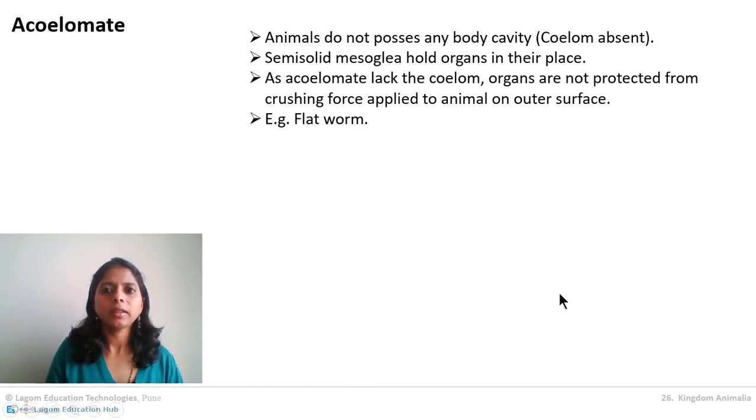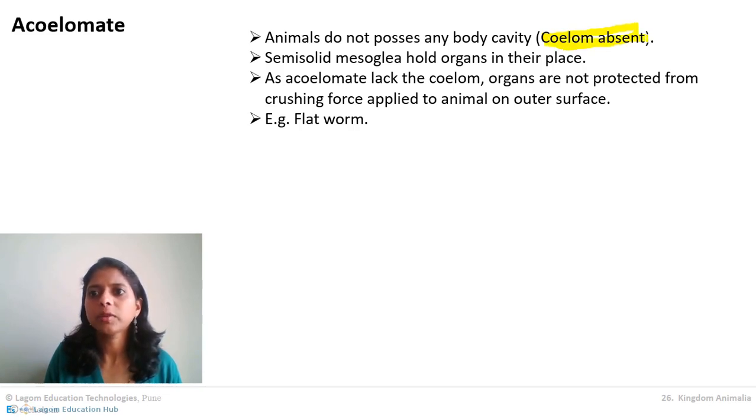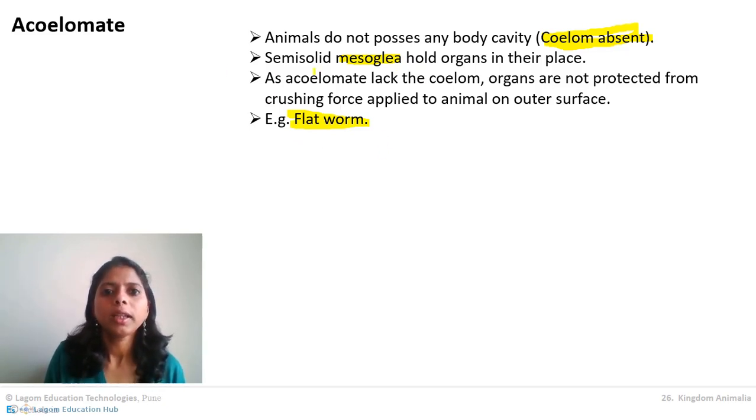Now, there are a few things you need to remember in this. Just a second, we'll highlight those things. In acoelomates, the coelom is absent. This is the most important thing you need to remember. Then the mesoglea cannot hold the organs in their proper place, but it tries. An example of acoelomates is flatworms. The whole phylum of flatworms is an example. The mesoglea does not provide protection against crushing force, so if we crush the animal, the organs will be damaged.